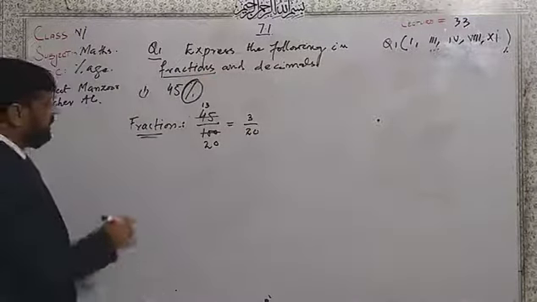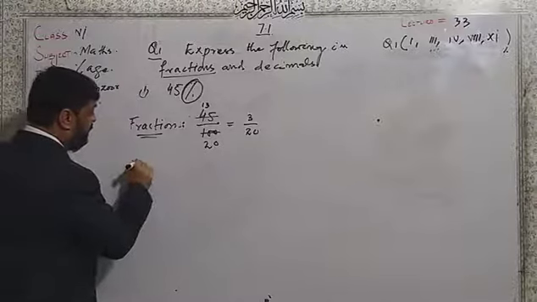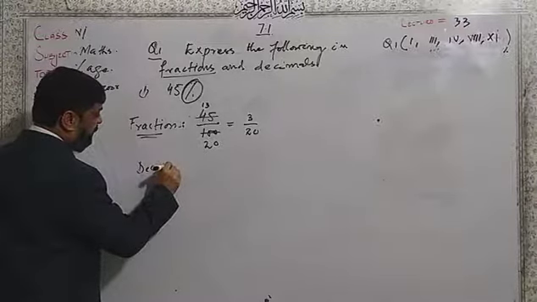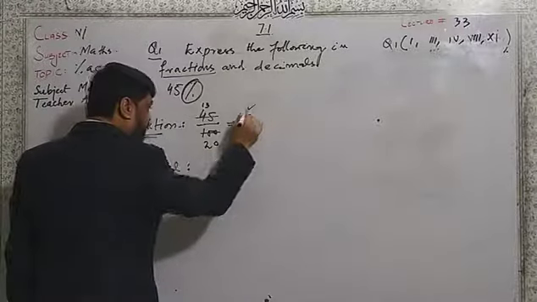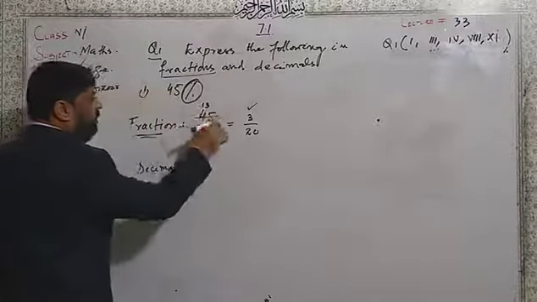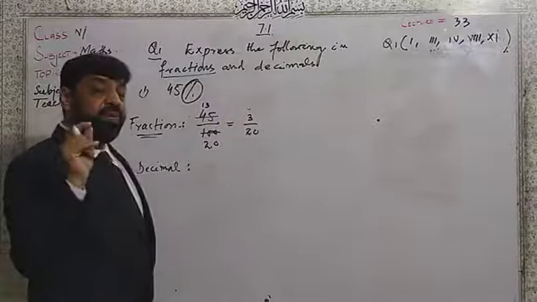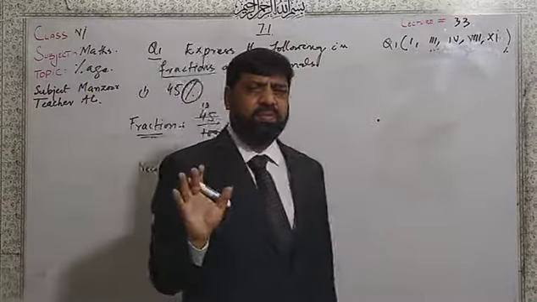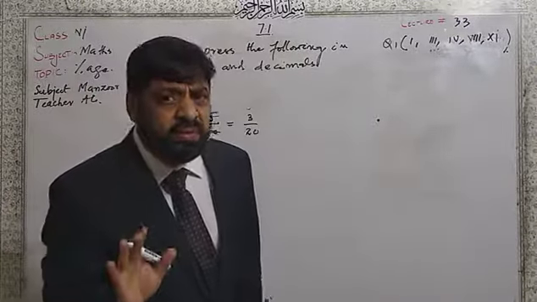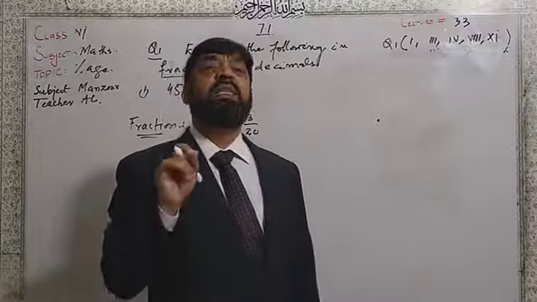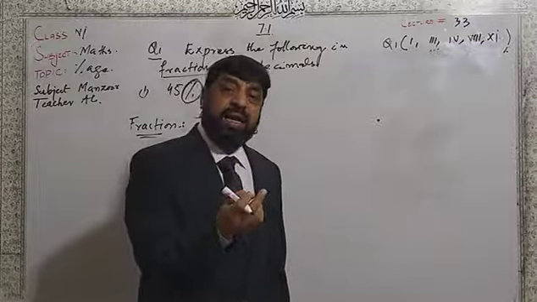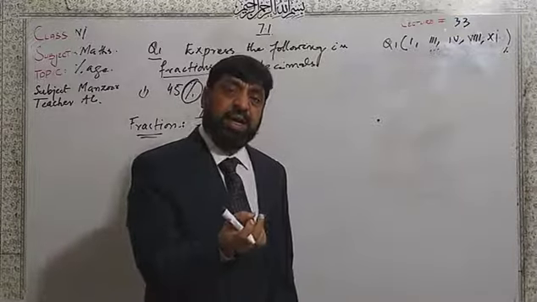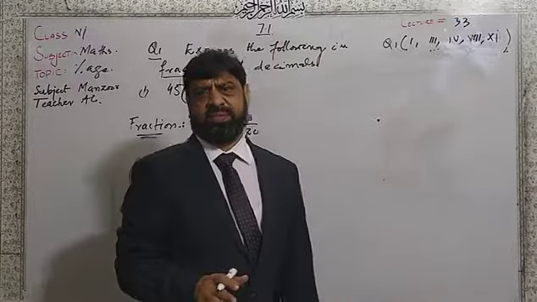Now after that, we have to change it into decimal form. In the very start, I write this same value here. One thing we keep in mind is that for the decimal conversion, we need the denominator 10, 100, or a multiple of 10.